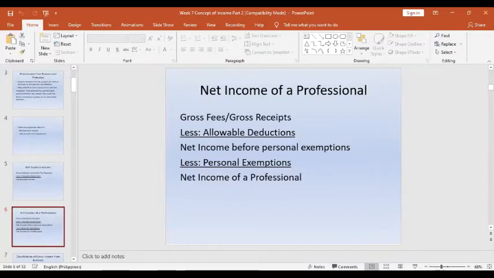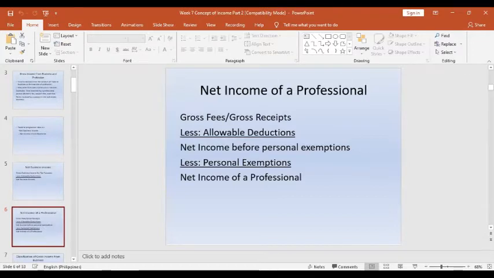But please take note that this is the old regulation, because in RA 10963, the personal exemption is no longer applied and it is abolished. So in order to get the net taxable professional income, it is only the gross receipts or gross fees less allowable deductions, and that will be the net income of a professional. But why is it that personal exemption is still in there? Because it is part of your module.